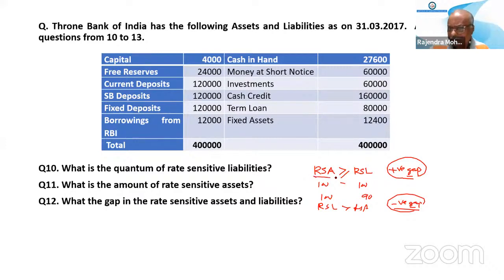When RSA is more than or equal to RSL, it is a positive gap. Whenever RSA is less than RSL, or RSL is more than RSA, it is a negative gap. There is no third thing, only positive or negative gap. That's all. Clear?